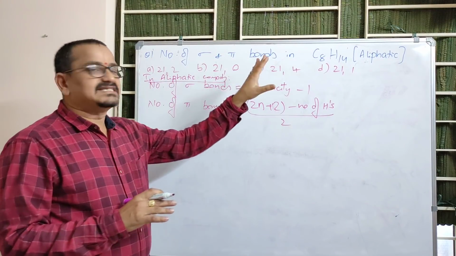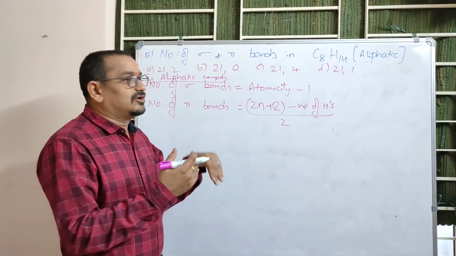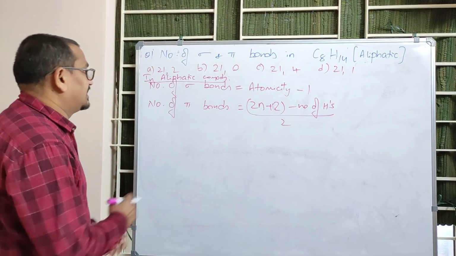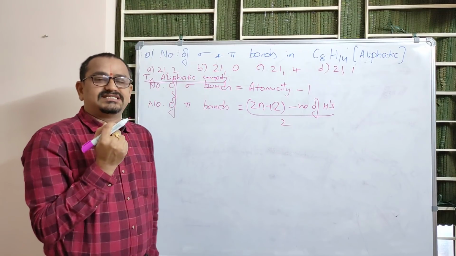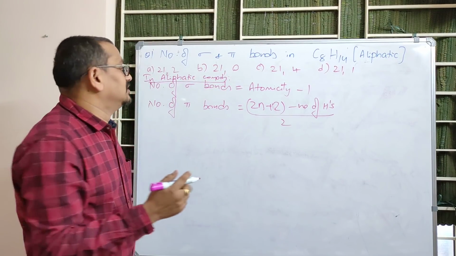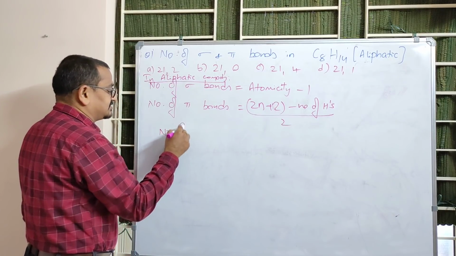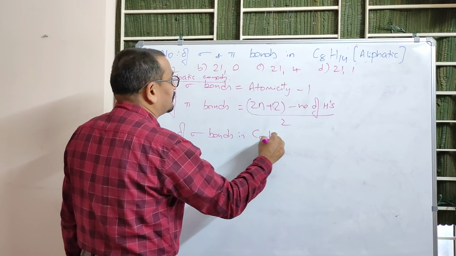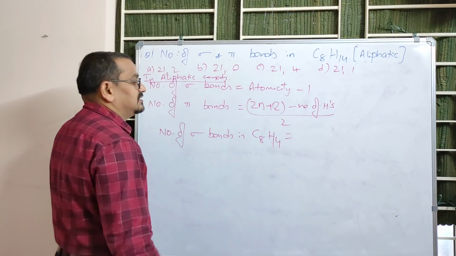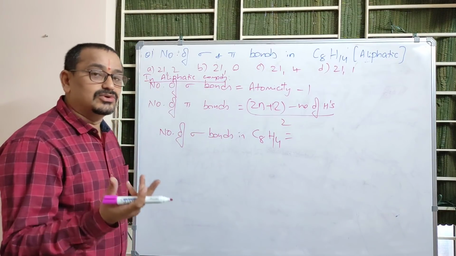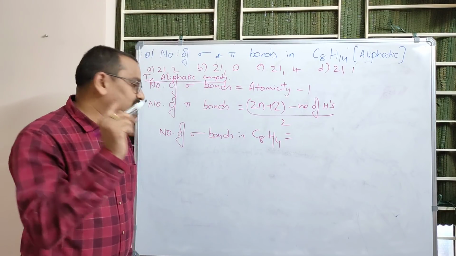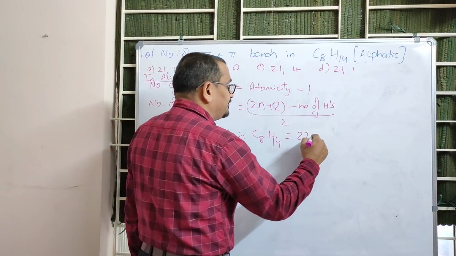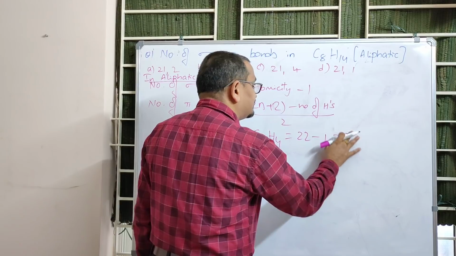Now, for aliphatic compounds we'll discuss immediately, and for non-aliphatic compounds, meaning cyclic or aromatic compounds, we also have a relation. Here it is specified as an aliphatic molecule. So, the number of sigma bonds in C8H14 equals, what is atomicity? You know the meaning of atomicity: the total number of atoms present in one molecule. One molecule has how many atoms? 14 plus 8, 22, minus 1, so it has 21 sigma bonds.